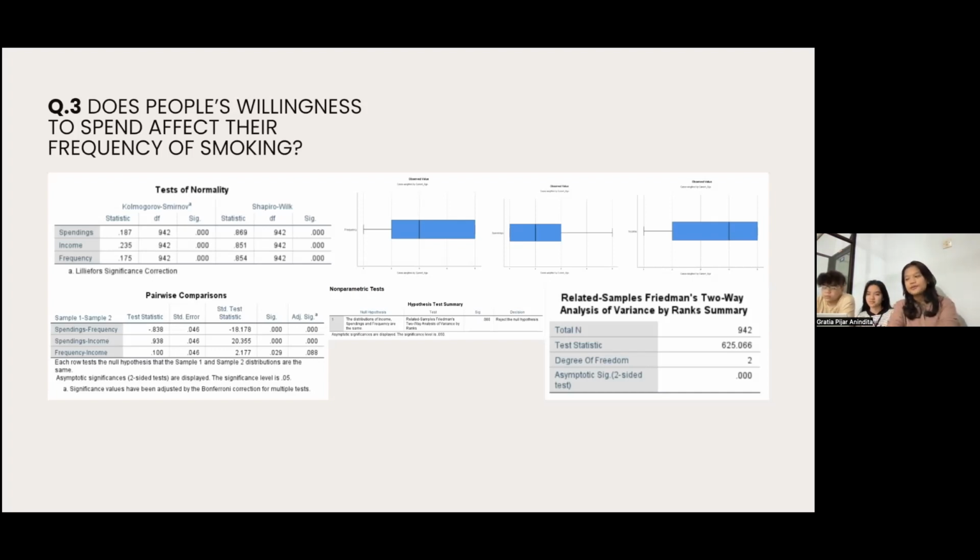So for the last question, we want to know, does people's willingness to spend affect their frequency of smoking? For this test, we first have to test all of the requirements, like what are the variables, run the correlation test, and etc. After assumptions are fulfilled, we run the normality test. It turns out that the normality test is violated. So we proceed to the test.